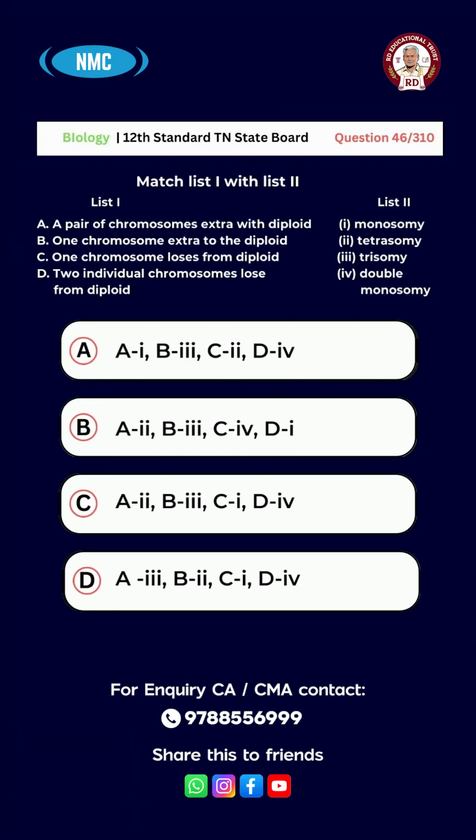C. A2, B3, C1, D4. D. A3, B2, C1, D4. And the right answer for this question is option C. A2, B3, C1, D4.